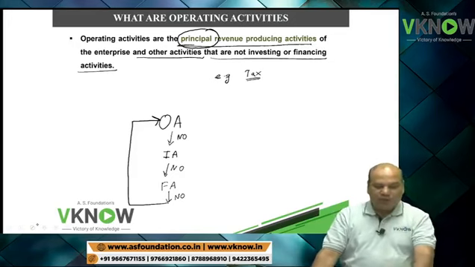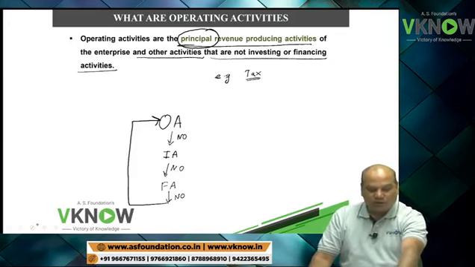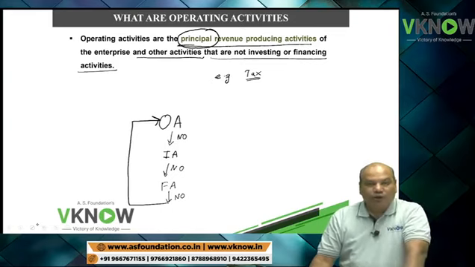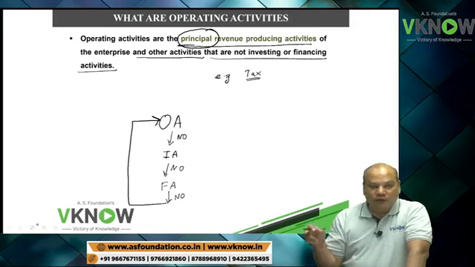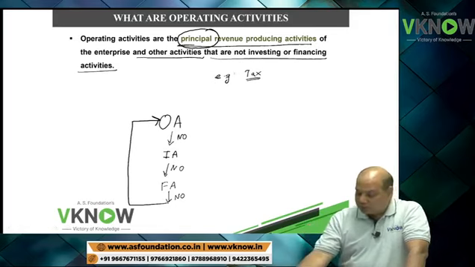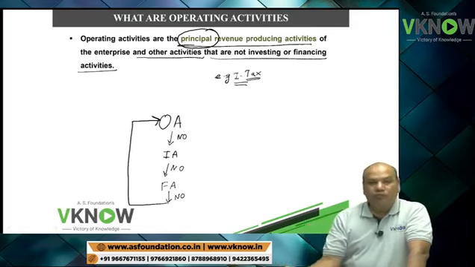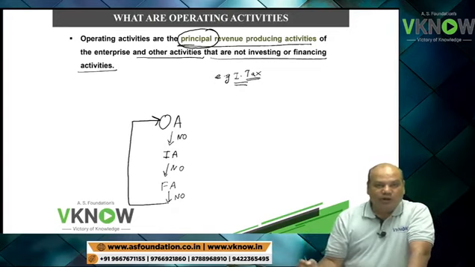A company pays tax for the entire year's income. Now my question is, where will you put it? Tax is paid for all the activities. So since you can't put it under investing or financing activity, income tax paid will be put under operating activity.